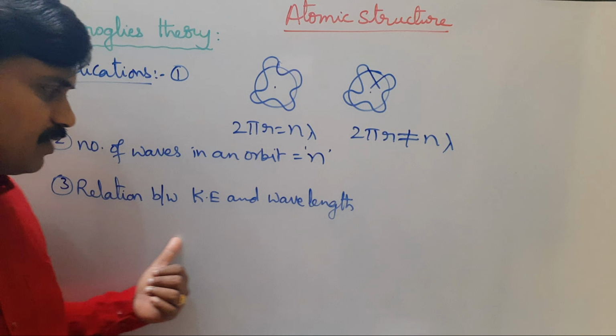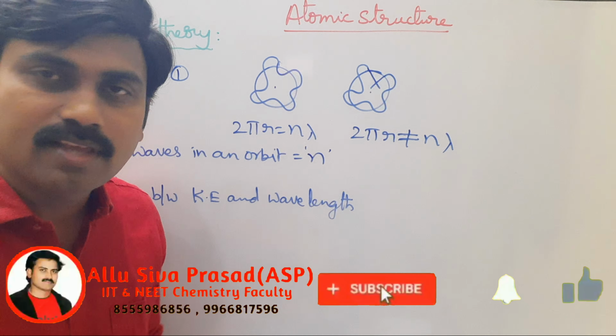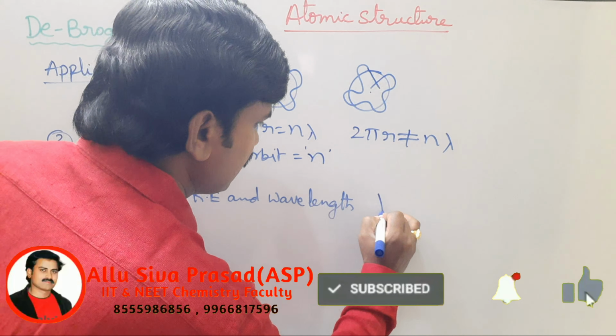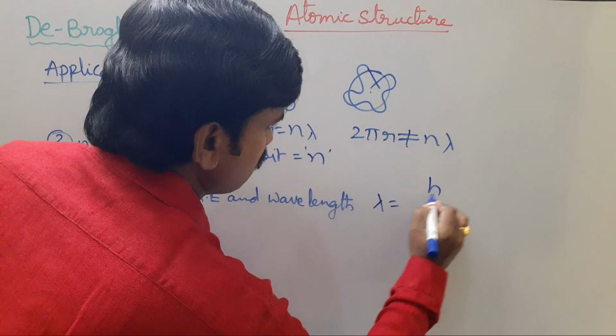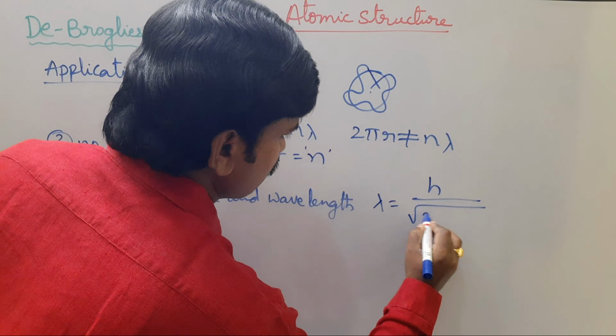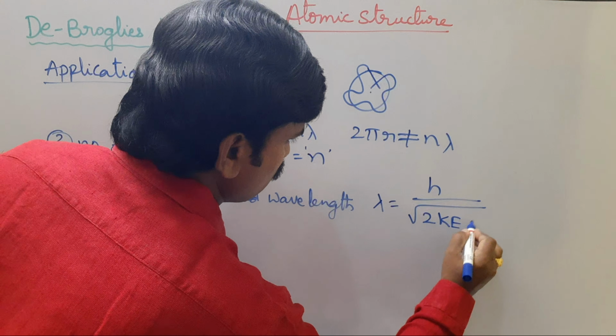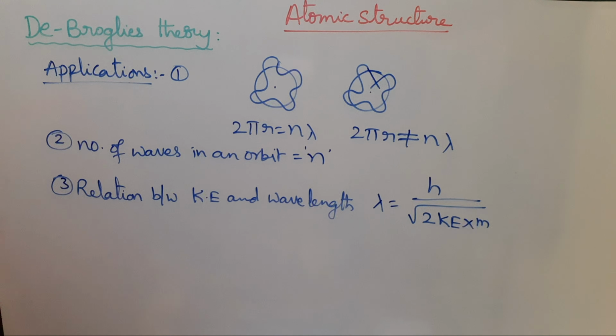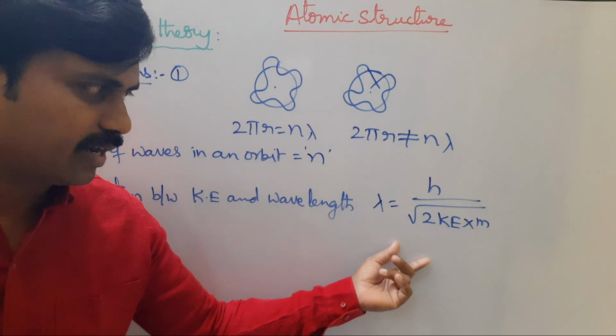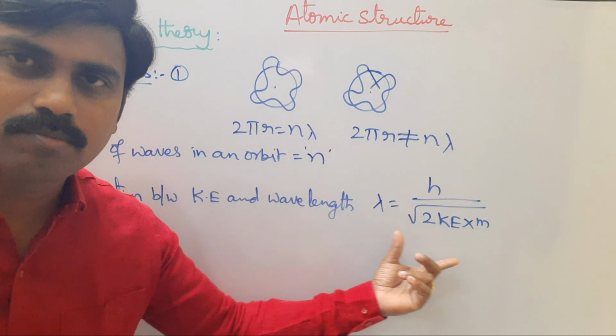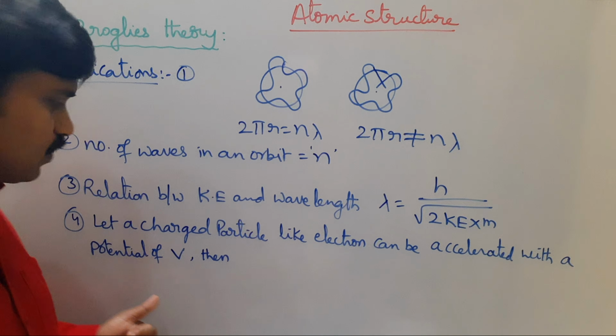Look at next. Relation between kinetic energy and wavelength of a moving particle: λ is equal to h by square root of 2 KE times m. So this formula is helpful for calculating kinetic energy, wavelength, or mass of a particle. Look at next one.